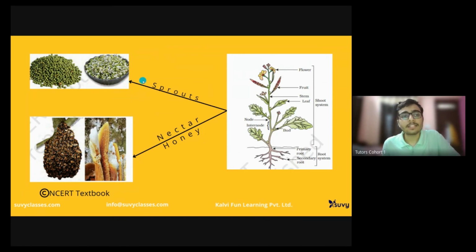And for sprouts, as I said, we soak them overnight and in the morning we get it. These are highly nutritious, rich in protein, as you said. They are rich in carbohydrates and many more things. Okay. We'll study these proteins and carbohydrates in the coming chapter. So are you excited? I am very excited.